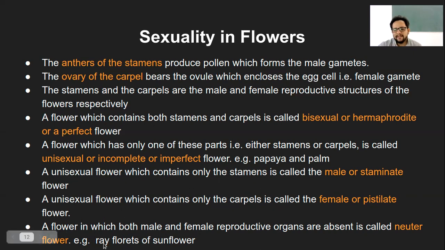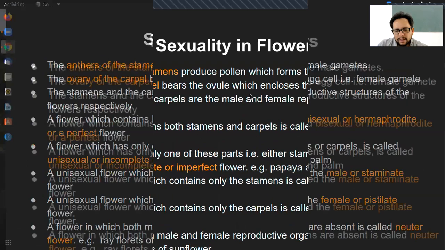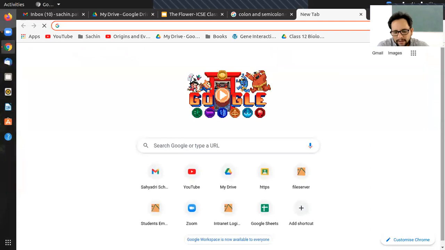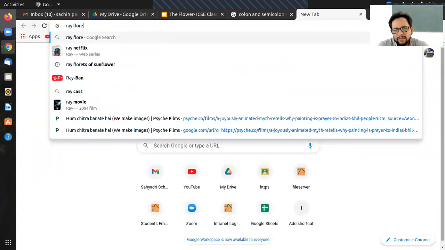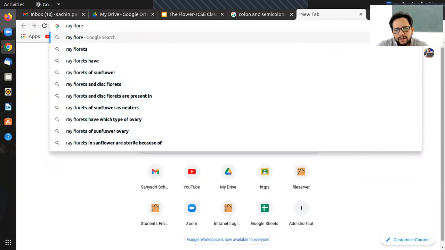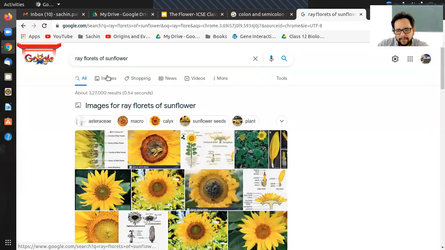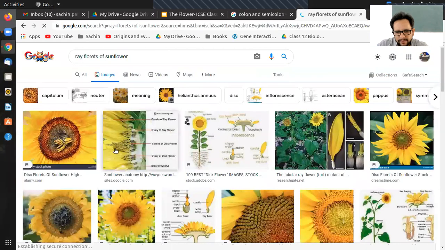Now, these are the ray florets of the sunflower. So, I guess I should show you this diagram if I don't have it here. Ray florets of sunflower images.